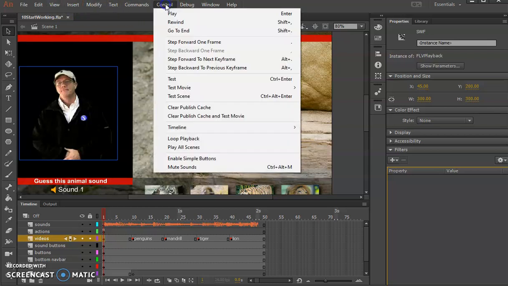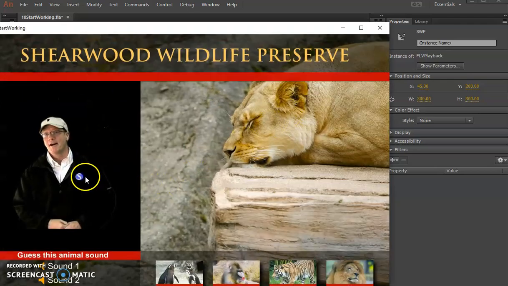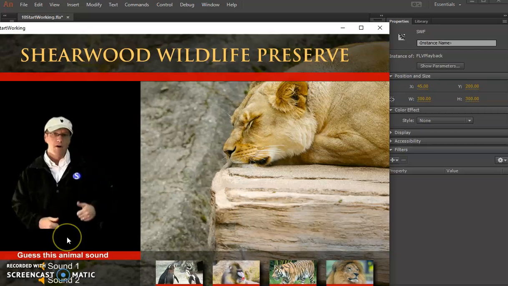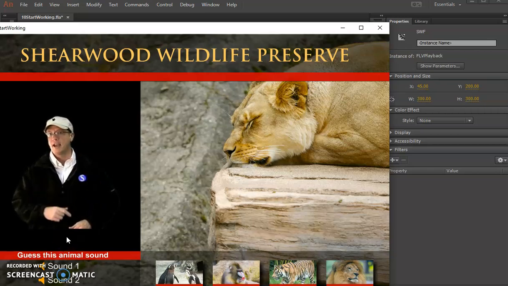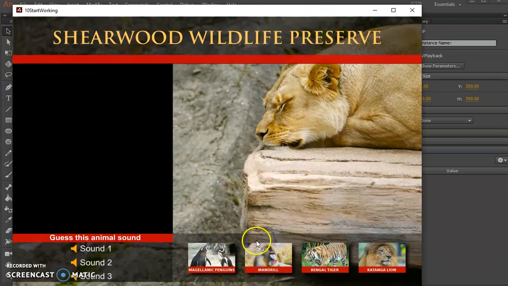Let's see if it's control, and I'm going to test, and then he automatically pulls up, and he talks to you because it automatically plays. And it's kind of walking us through with that video that automatically plays, which is kind of interesting. All right. And of course, he's basically telling us, good day, look here, click on sounds, click over here at penguins, things along those lines.